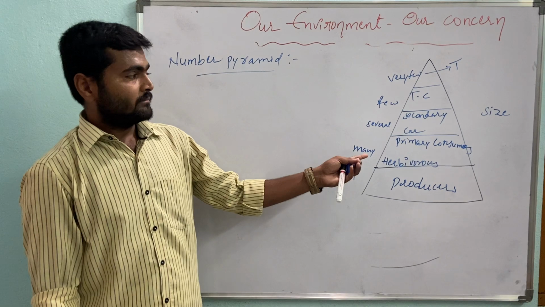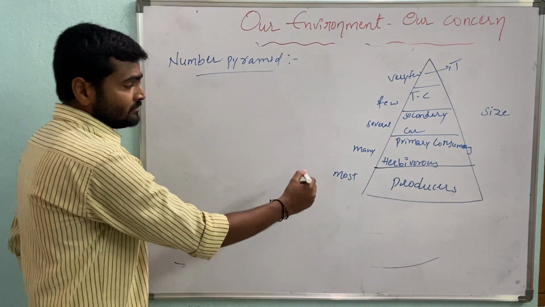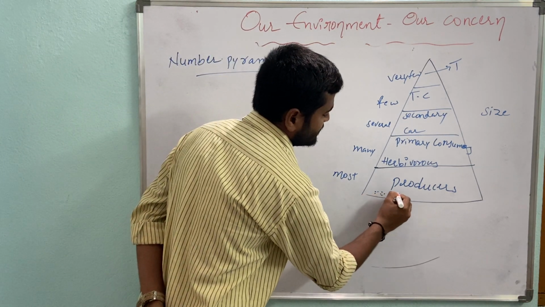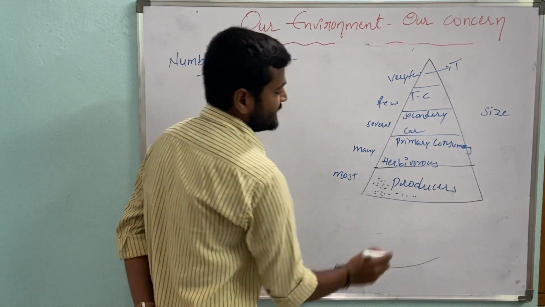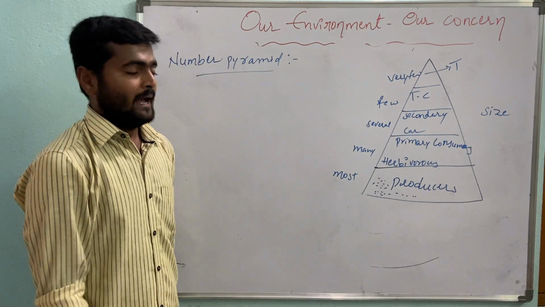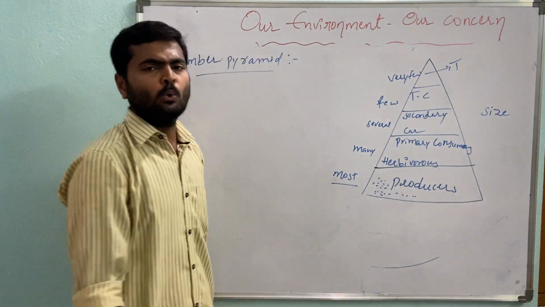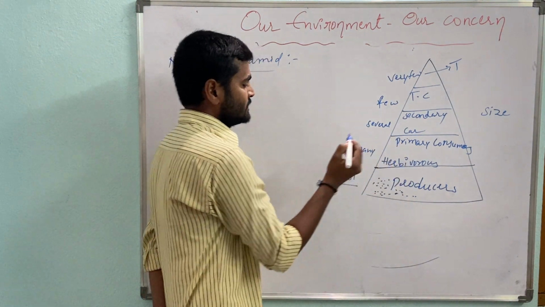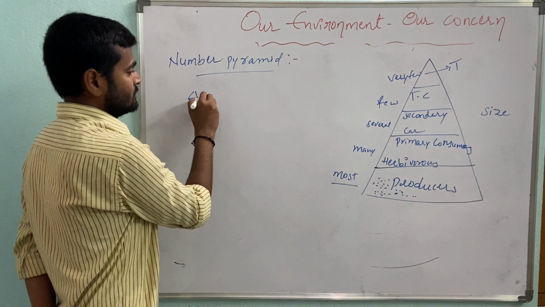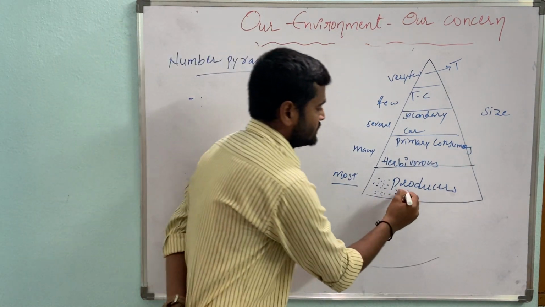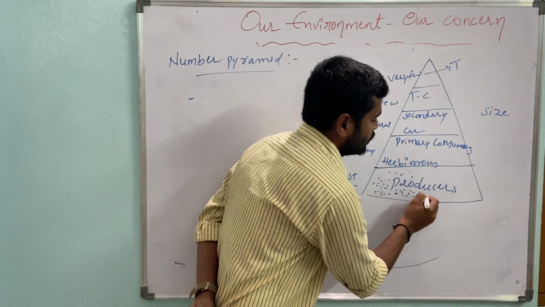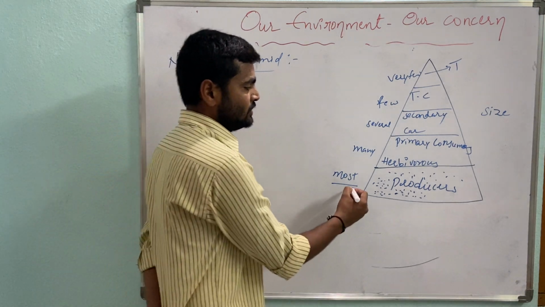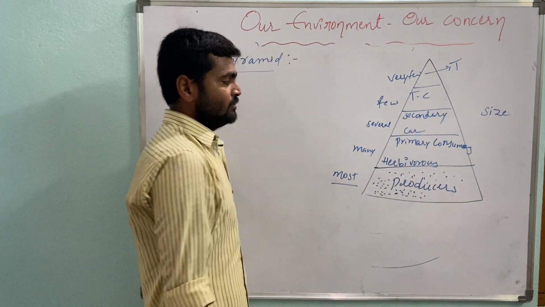For example, take a forest in which there are millions of aphids present. The size of the aphids is very small, and the number is numerous. In the first place are producers, more number of plants. So more number of plants are there, and those are producers.